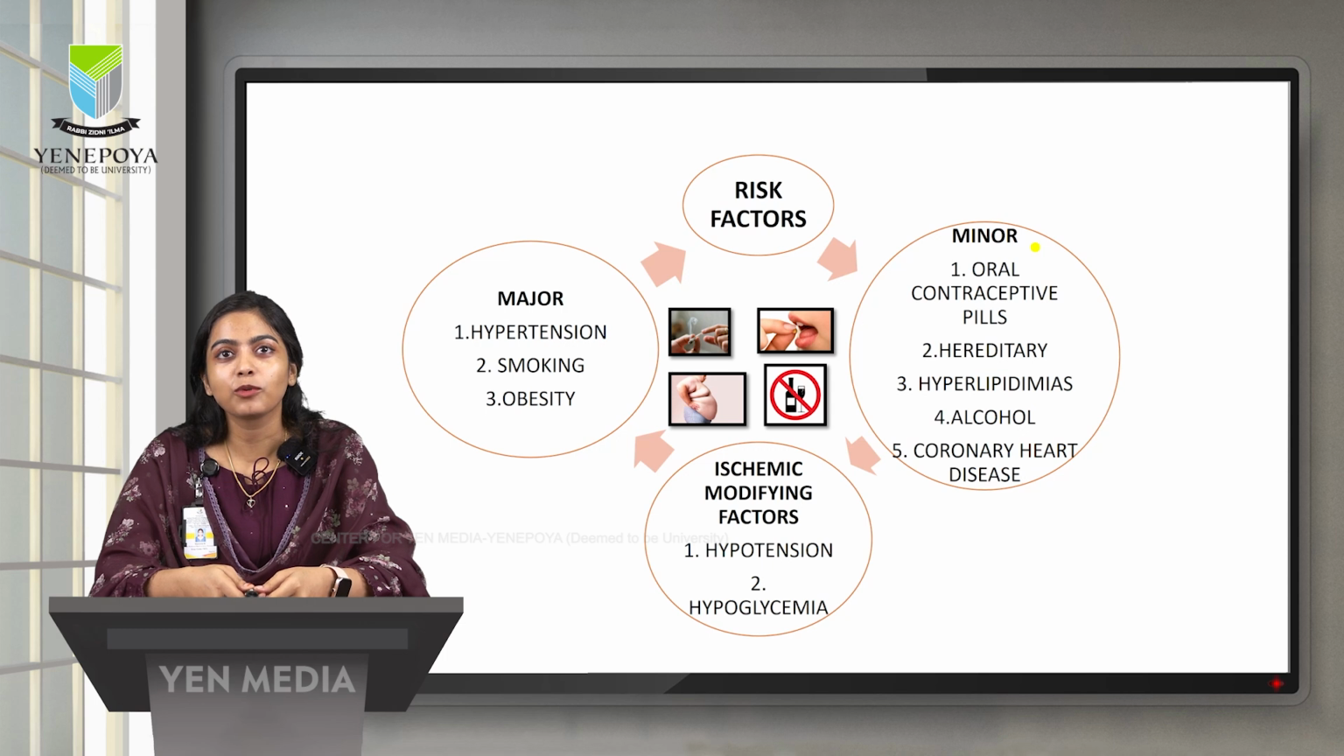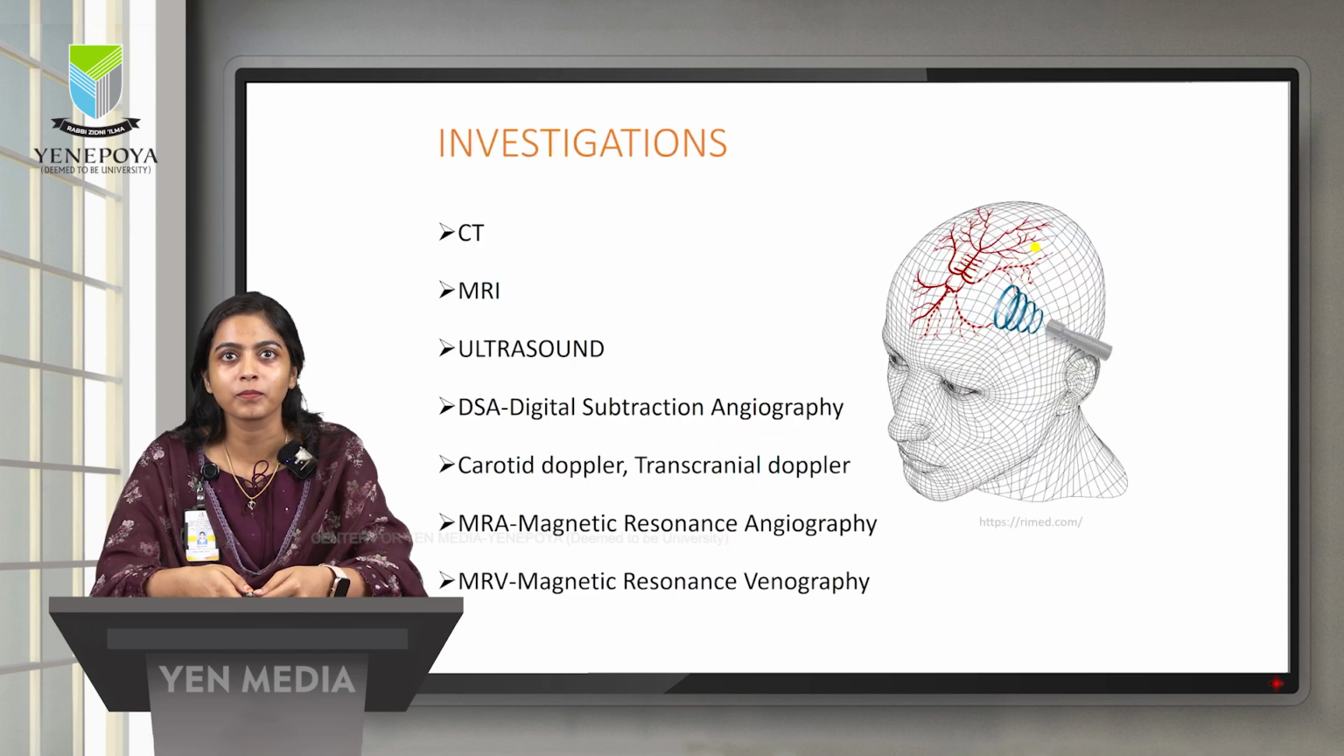Now let's discuss the risk factors. It has been subdivided into three categories: major, minor, and ischemic modifying factors. When it comes to major, the factors are hypertension, smoking, obesity, and minor are oral contraceptive pills, hereditary hyperlipidemia, increased cholesterol level, alcohol, coronary heart disease. Ischemic modifying factors are hypotension and decrease in glucose levels.